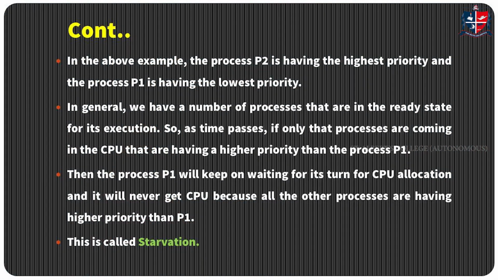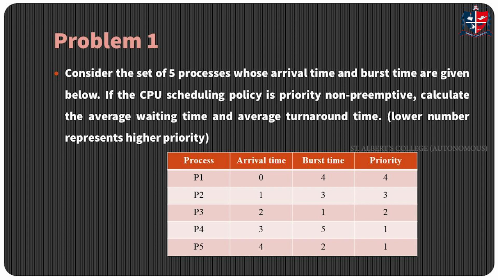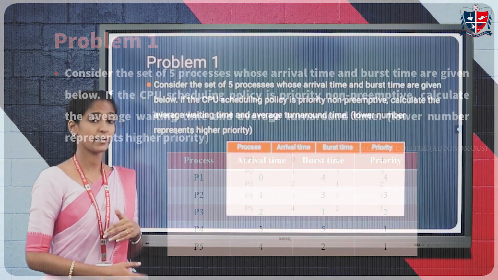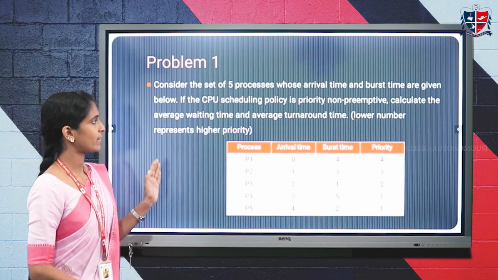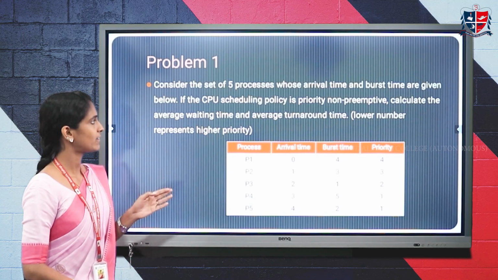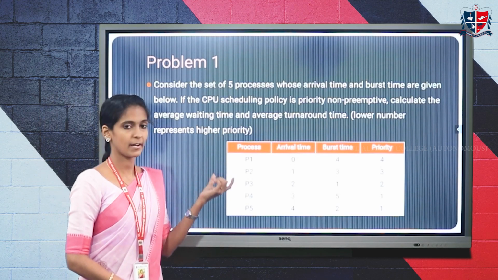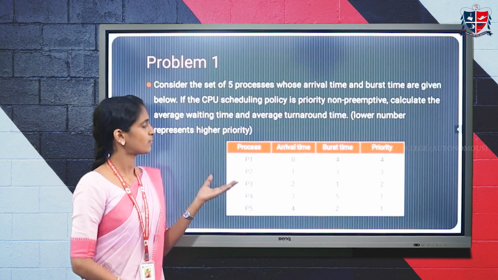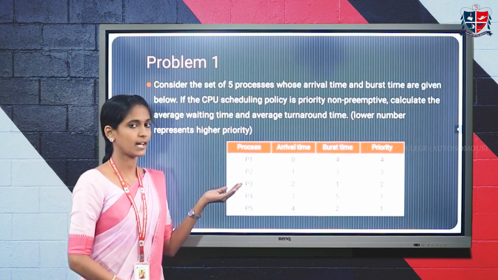In the case of aging, we increase the priority after a particular interval of time. Now let's discuss with a small example how we can perform the priority scheduling algorithm. Here 5 processes are given, whose burst time and arrival time are also given. This is a non-preemptive priority scheduling algorithm, so first we are going to discuss non-preemptive priority scheduling.